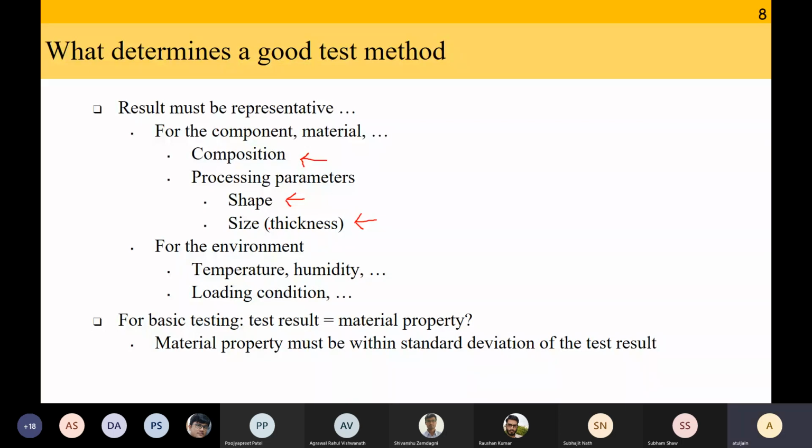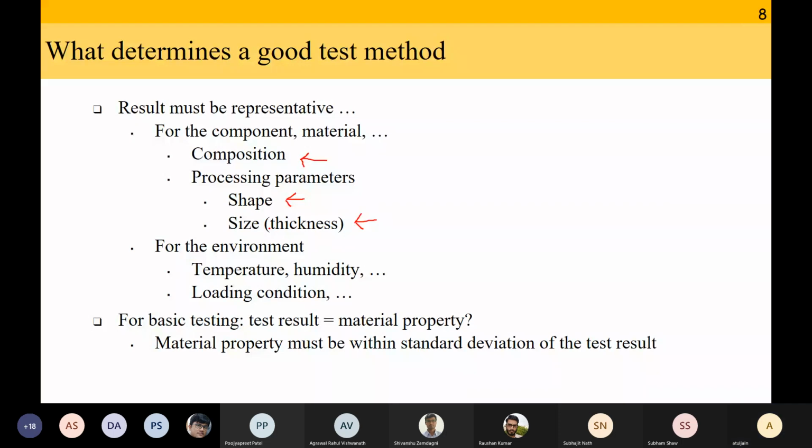So that number that I'm getting is representative. It does not depend on who did the tests, or it should not depend on which test equipment was used. It is only a property of the material. That is a good test. If I run into a situation where, let's say I go to the lab and I find out it is 100, and next day you go to the lab and maybe your skill levels are slightly lower than mine, you get 68 or the third person gets 132, then we are not doing a representative test.